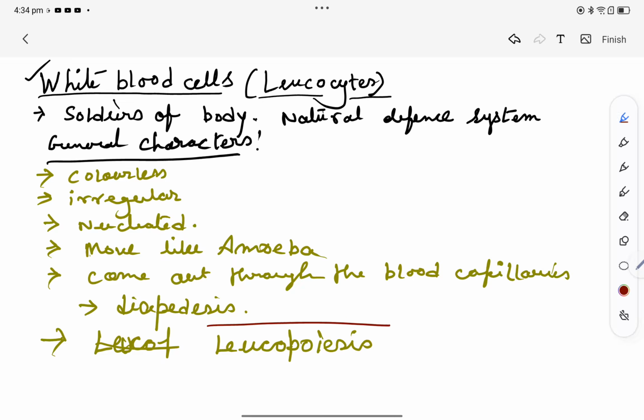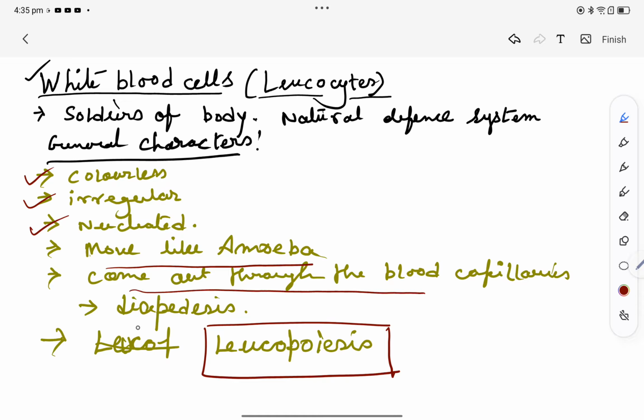Leucopoiesis is the process by which white blood cells are formed. I will repeat these characters one more time. They are colorless because they do not have hemoglobin. They are irregular, sometimes round but mostly irregular. Unlike RBCs, they are nucleated. They can move like amoeba and they can come out through the blood capillaries via the process of diapedesis.